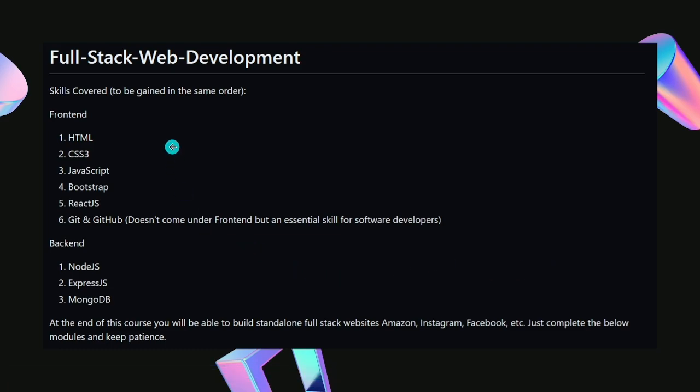Okay, so there is one front end and second one is backend. If you guys are still in confusion about what is front end and what is backend, not to worry, we are going to go deep into those aspects. In front end we have multiple skills which we are going to learn: HTML, CSS, JavaScript, Bootstrap, React.js, and Git and GitHub.